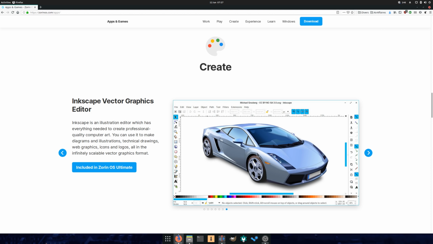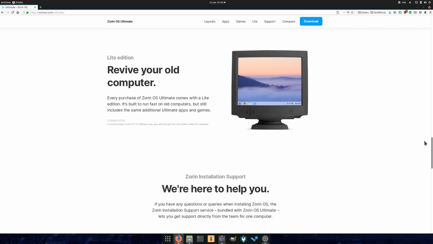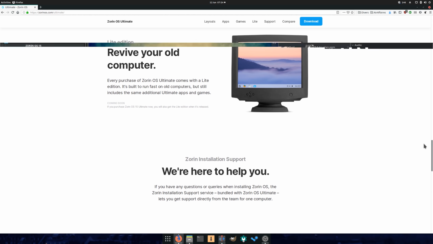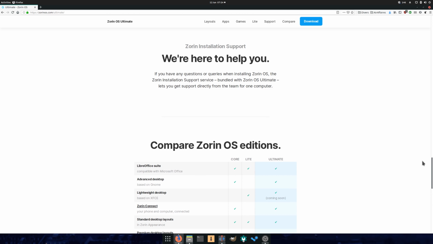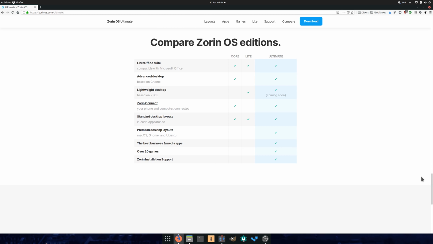Zorin also adds support to the Ultimate Edition to help you install it if you need it, and it's an all-around great addition for those who want to support the distro. It's also the one I will use, since the Zorin team has been nice enough to provide me with a download link.